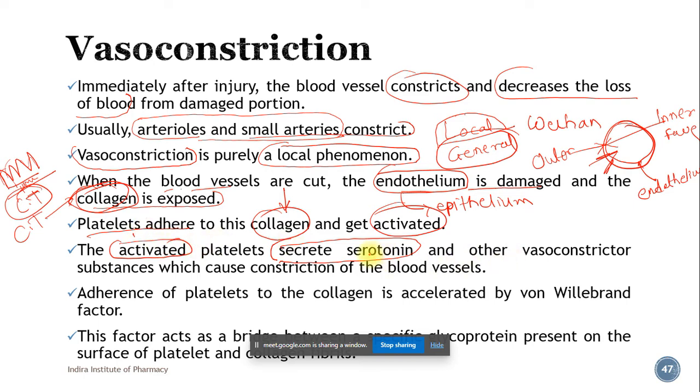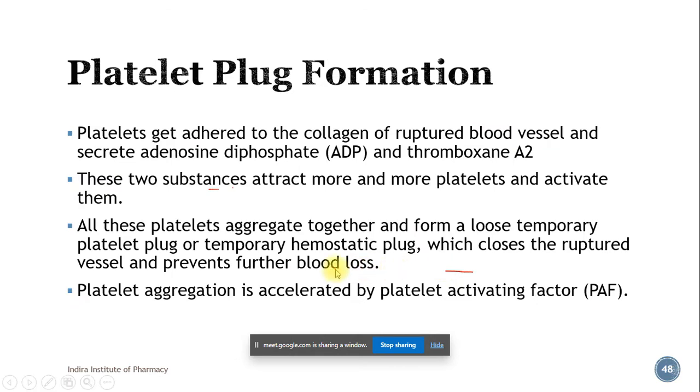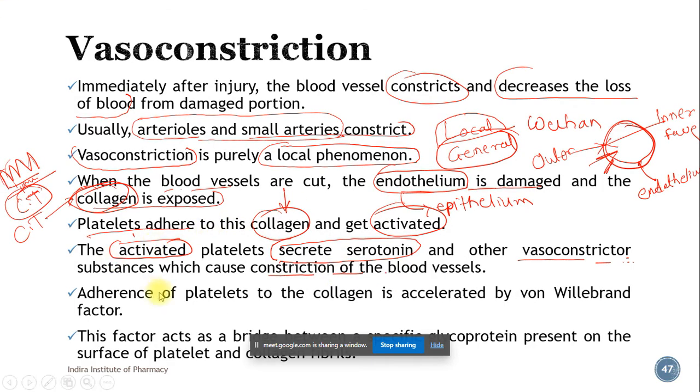And what type of chemical is it? This serotonin is a known, potent vasoconstrictor substance, so it causes constriction of the blood vessel. Adherence of platelet to collagen is accelerated by von Willebrand factor.